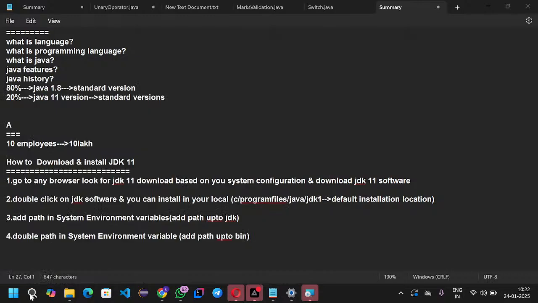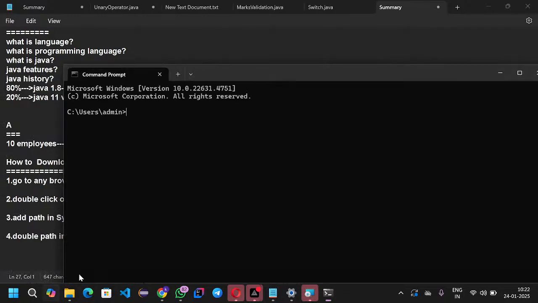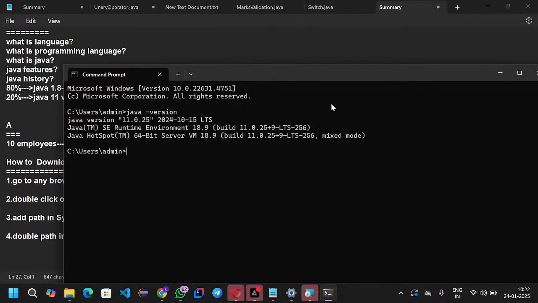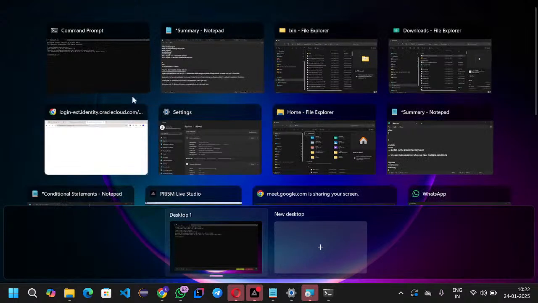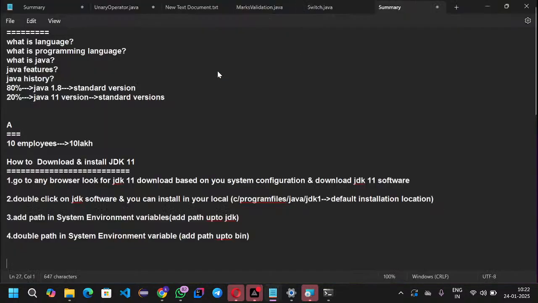Type java -version. This is the command with which we can check whether the JDK got installed or not in your local.